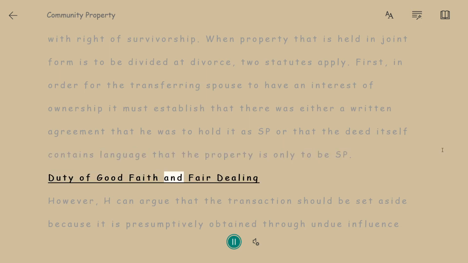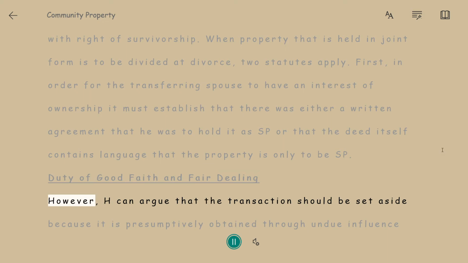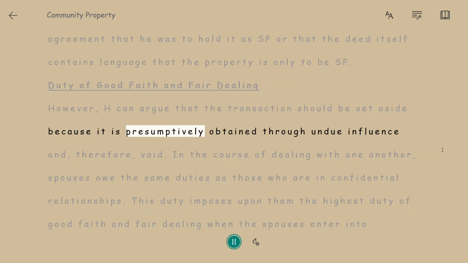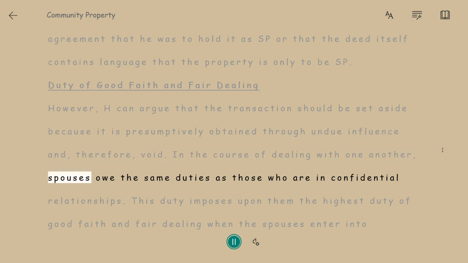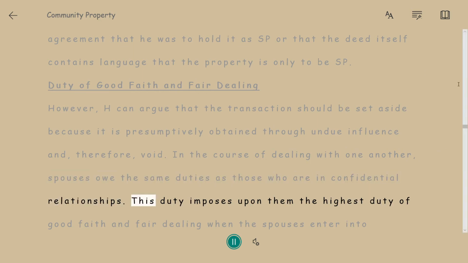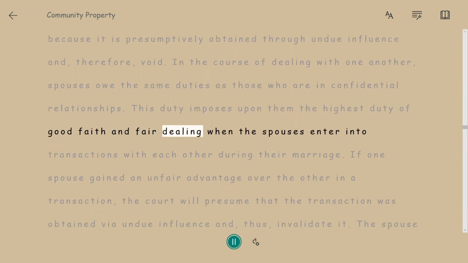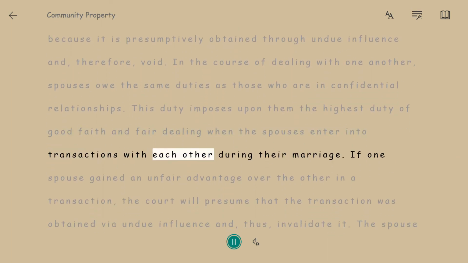Duty of good faith and fair dealing. However, H can argue that the transaction should be set aside because it is presumptively obtained through undue influence and, therefore, void. In the course of dealing with one another, spouses owe the same duties as those who are in confidential relationships. This duty imposes upon them the highest duty of good faith and fair dealing when the spouses enter into transactions with each other during their marriage.